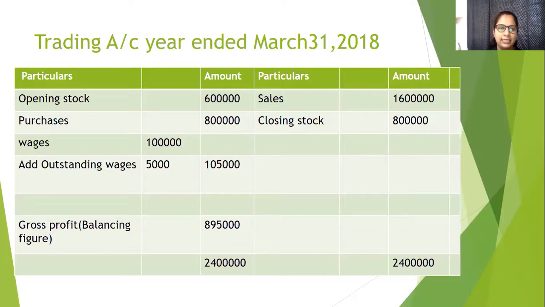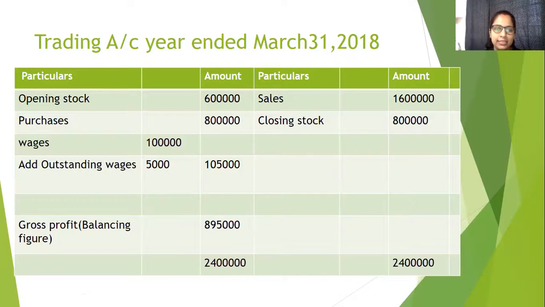Here we consider sales, purchase, direct expenses, opening stock, closing stock, or any other additional information related to direct expenses, purchase or closing stock not mentioned in the trial balance, and those adjustments will have two entries. Two times it will be taken into consideration. I'm telling this again and again because it is very important.